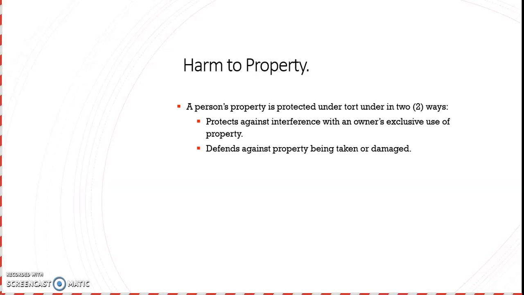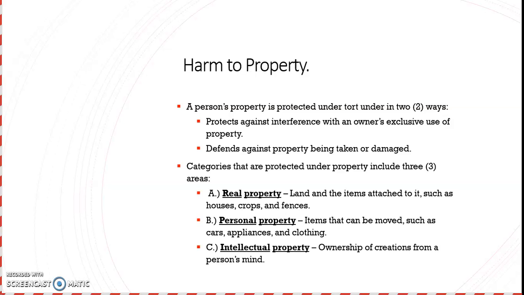Harm to property. A person's property is protected under tort law in two ways. The first one here protects against interference with an owner's exclusive right of property, and defense against property being taken or damaged. Categories that are protected under property include three areas. A, real property, land and the items attached to it, such as houses, crops, and fences. B, personal property, items that can be moved, such as cars, appliances, and clothing. And then C, intellectual property, which is ownership of creations from a person's mind.